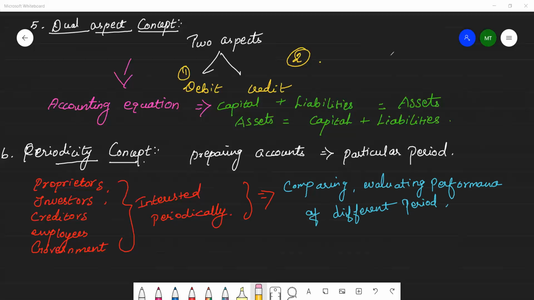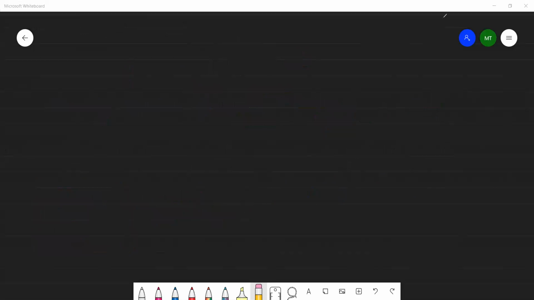Then the next concept is the matching concept. The seventh one.